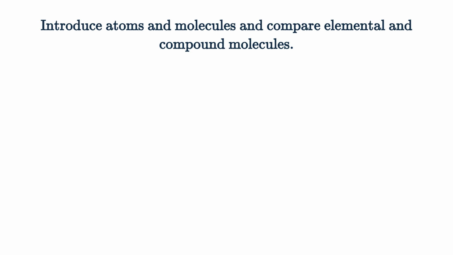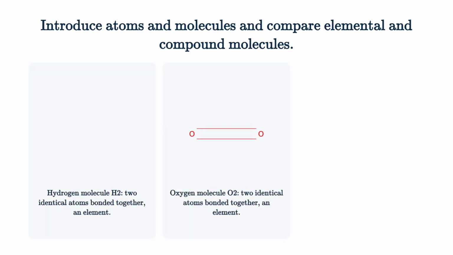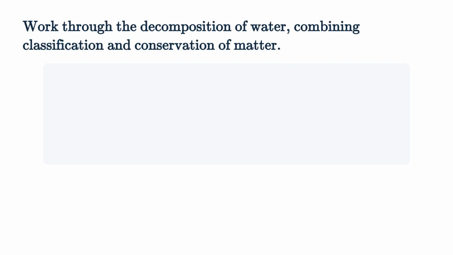A molecule is two or more atoms, joined by strong forces called chemical bonds. Hydrogen and oxygen gas are each pairs of identical atoms, while a water molecule contains two hydrogen atoms and one oxygen atom. The atoms move around as a unit, much like cans of soft drink in a six-pack, or keys on a single key ring. Let's put all of this together with one example: the decomposition of water.